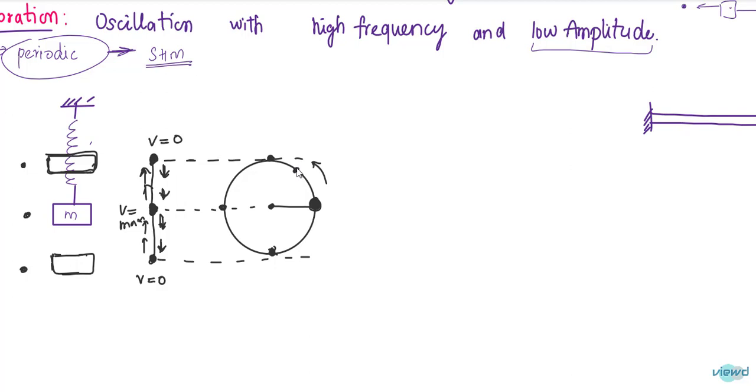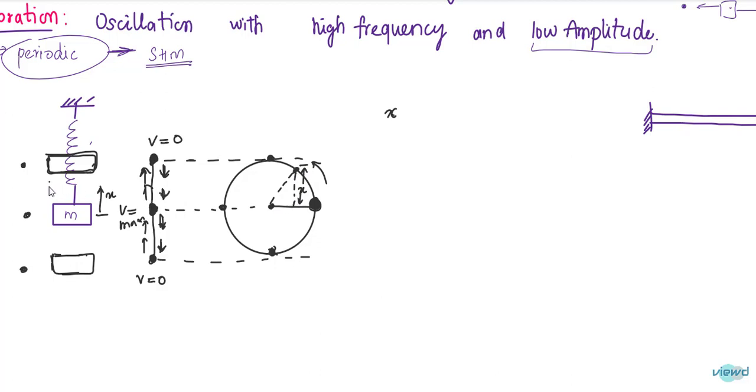So now let us find the velocity and displacement. Displacement means from the mean position, how much it is displaced. That is called displacement x. So now this is x, this is the value of x.